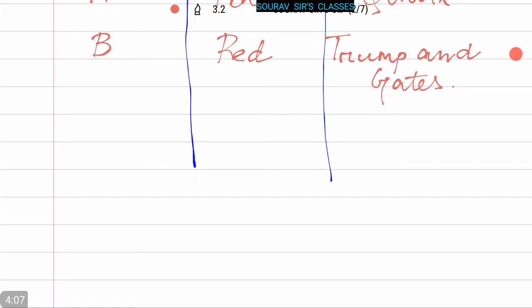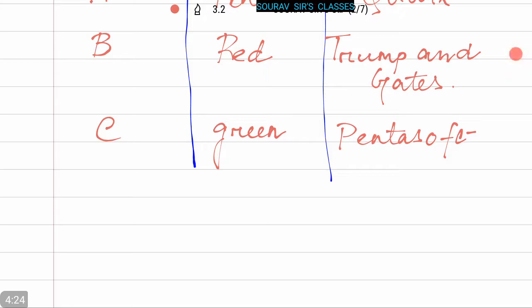Now C wears a green shirt and works in Pentasoft. Now D wears a yellow shirt and works in Raymond's.